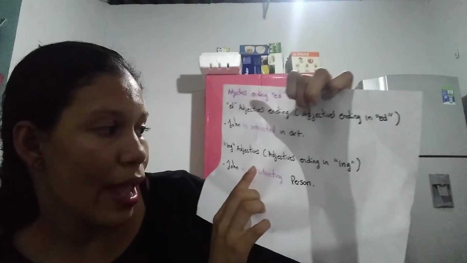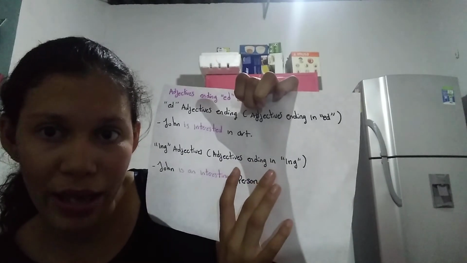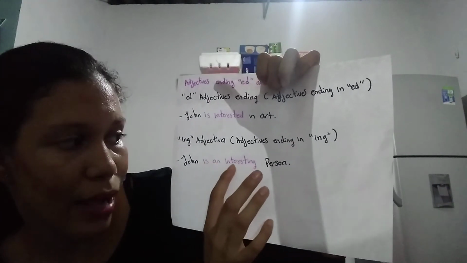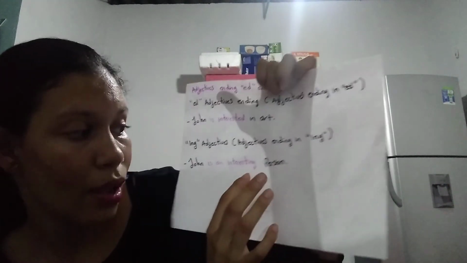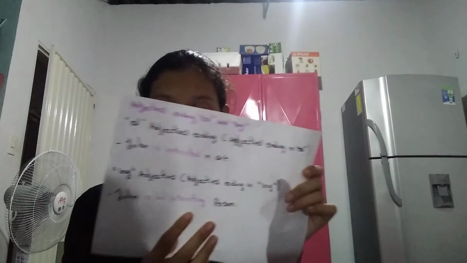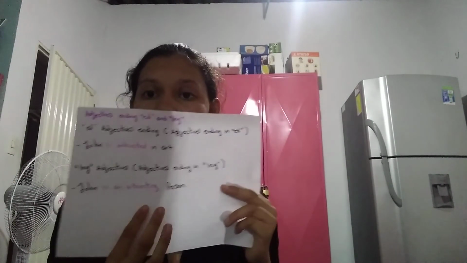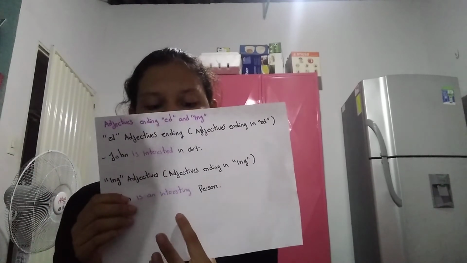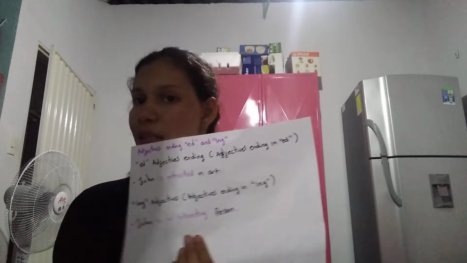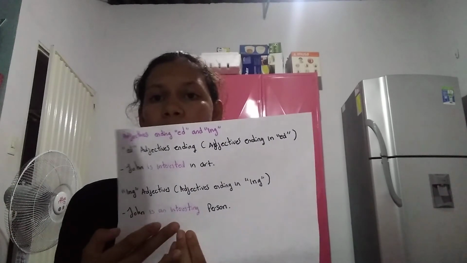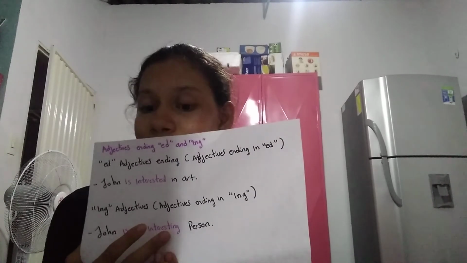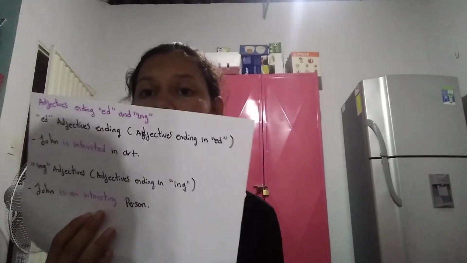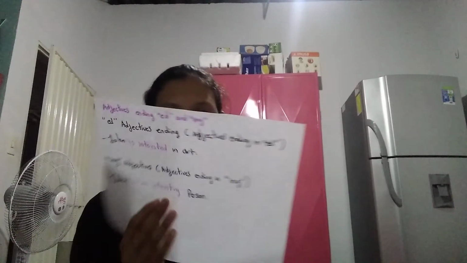Now, adjectives ending in ing. For example, John is an interesting person. This adjective interesting ends in ing. It represents or expresses a quality or characteristic of the person. That is, John is an interesting person. Okay?